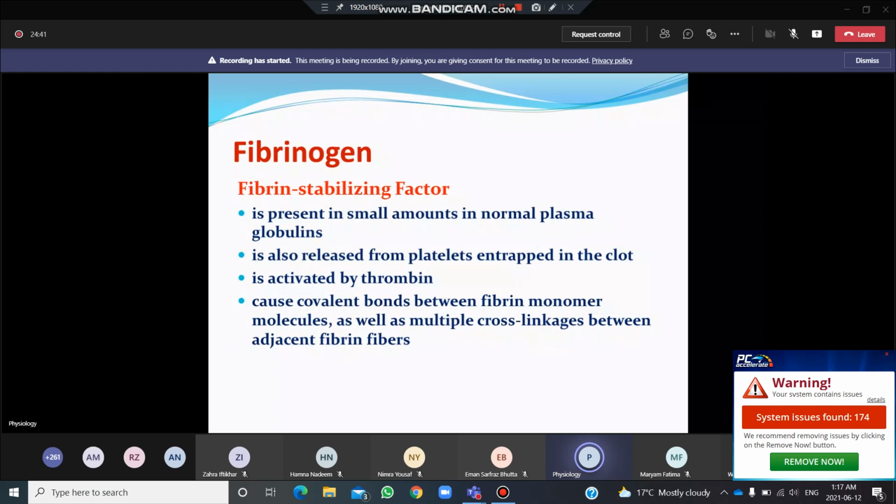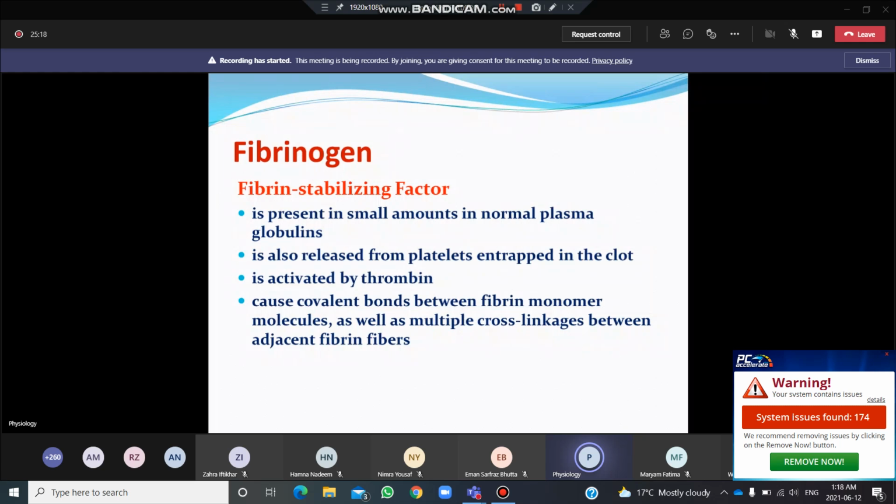How? There is a fibrin stabilizing factor which causes the firmness of the clot, and it is present in small amounts in normal plasma globulins, because it is a plasma globulin, and it is also released from the platelets and trapped in the clot. When we were discussing platelets, we discussed that fibrin stabilizing factor is also produced from the platelets.